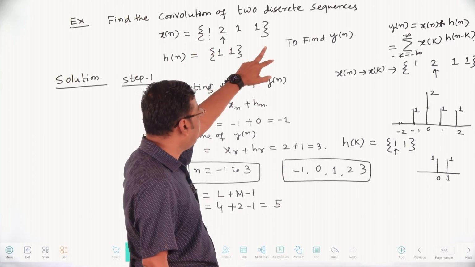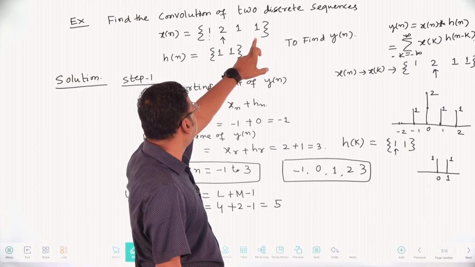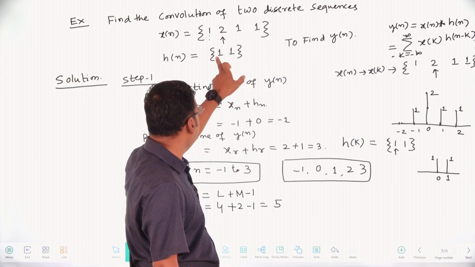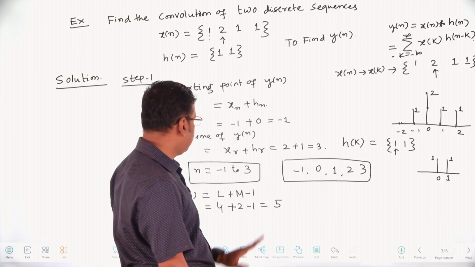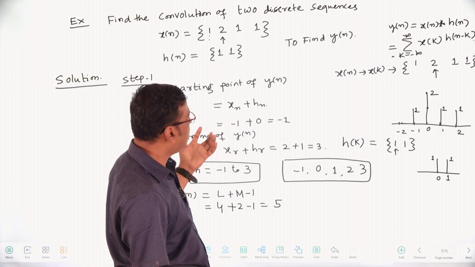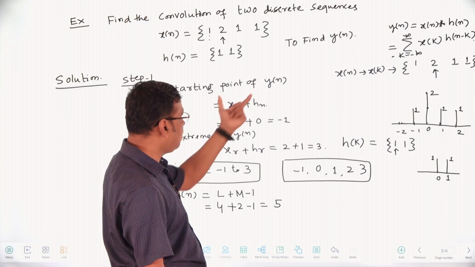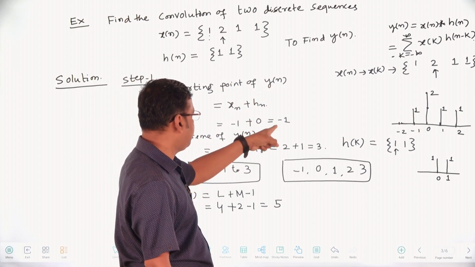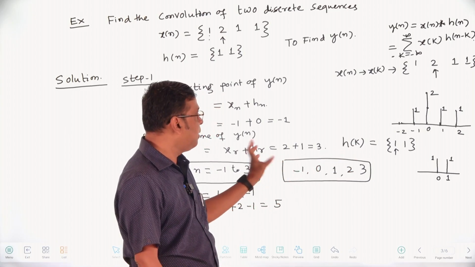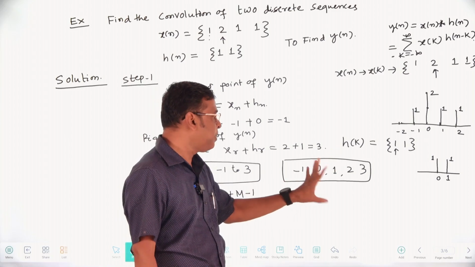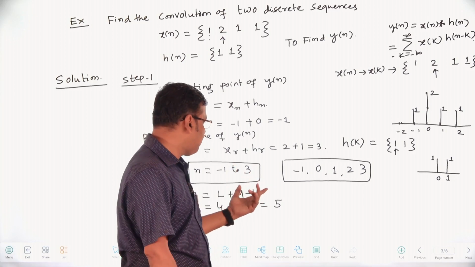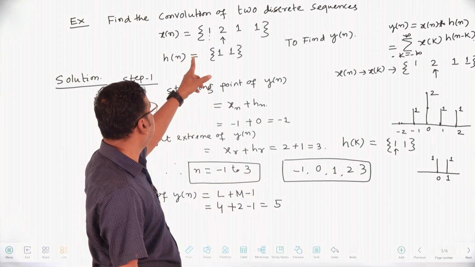Then the right extreme or end point of x of n is 2, and the end point of h of n is 1, so 2 plus 1 is 3. Then you make sure the length of the target output y of n varies from -1 to 3. The total number of shifts, -1, 0, 1, 2, 3, is 5. The 5 values of n you have to perform. So the length of y of n equals L plus M minus 1.